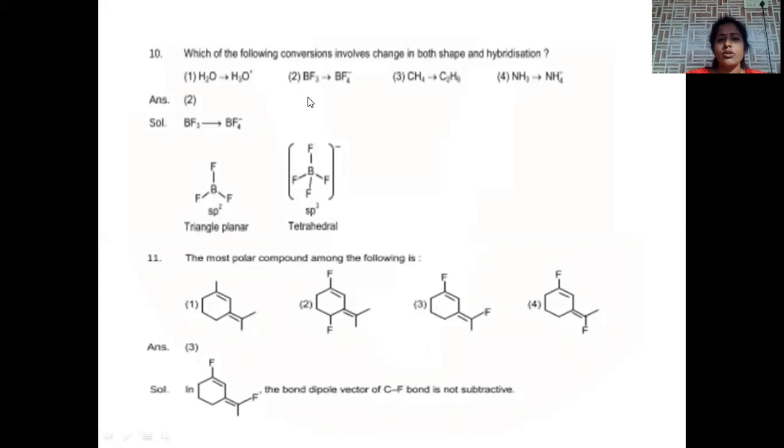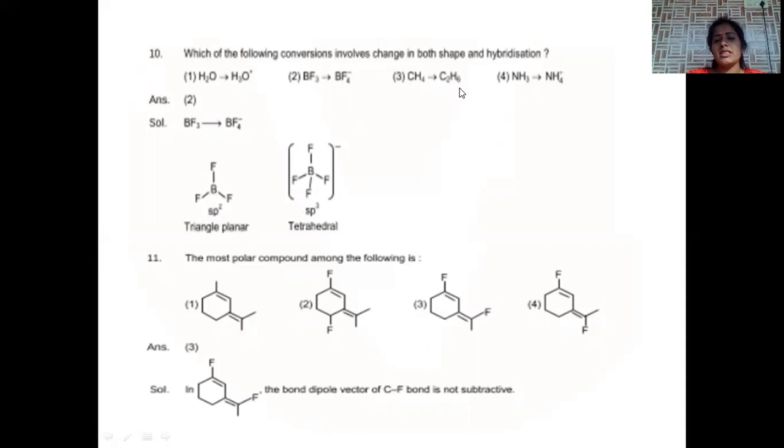BF3 is trigonal planar, with sp2 hybridized boron. BF4 minus is sp3 hybridized and tetrahedral in nature. Here, hybridization and shape both are changed. BF3 is trigonal planar with sp2 hybridized boron, and in BF4 minus there is sp3 hybridization and the structure is tetrahedral. The correct option will be option number 2.